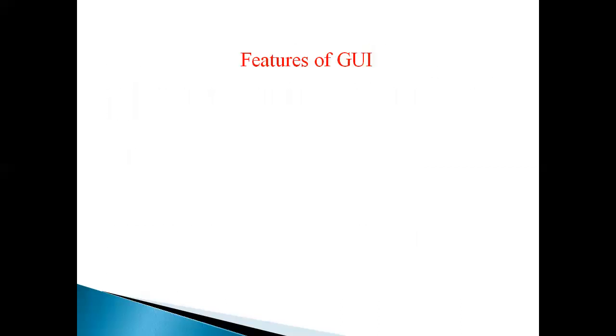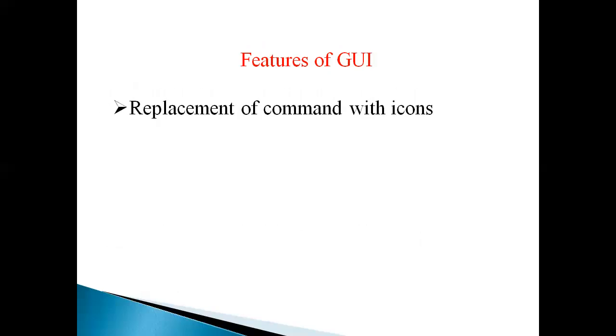Next one, features of graphical user interface. The first one is it replaces commands with icons. In the early days, we used commands. We must remember the commands and their meaning. So it was necessary for computer users. With the help of GUI, it replaces the command with icons. The commands are grouped together in various levels. Example, in the file menu, there are many commands, such as save as. So the further commands in the group are displayed.